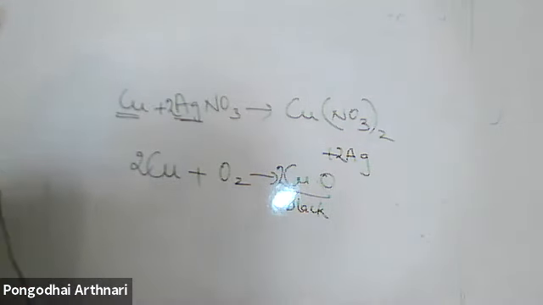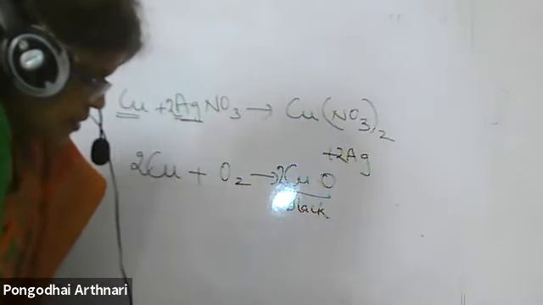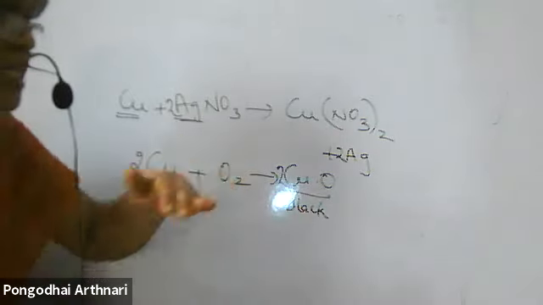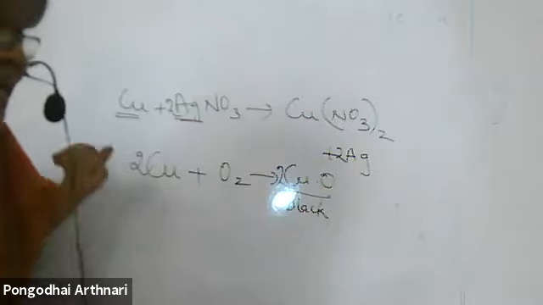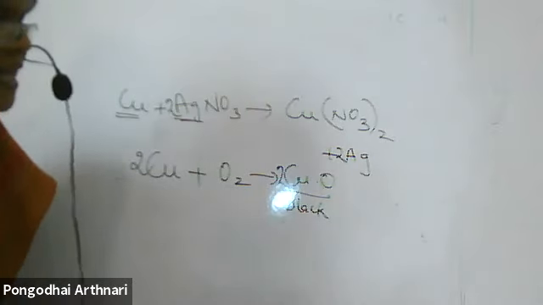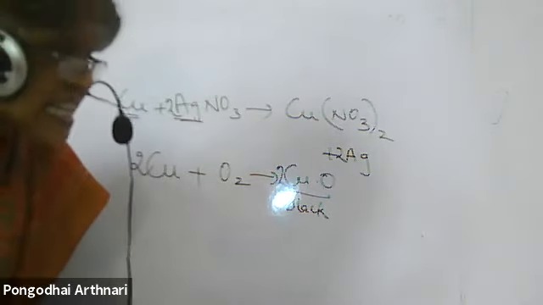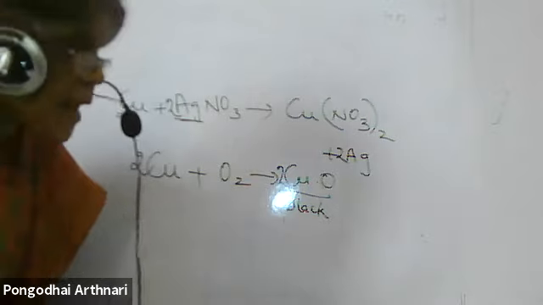Why do we apply paint on iron articles? To avoid rusting. So you can say specifically to avoid rusting. Oil and fat containing food items are flushed with nitrogen. Why? Nitrogen is less reactive, so it acts as a protective cover for the foodstuff and doesn't allow oxygen to come and react with the foodstuff. Nitrogen is an inert gas, so it doesn't allow rancidity to happen.